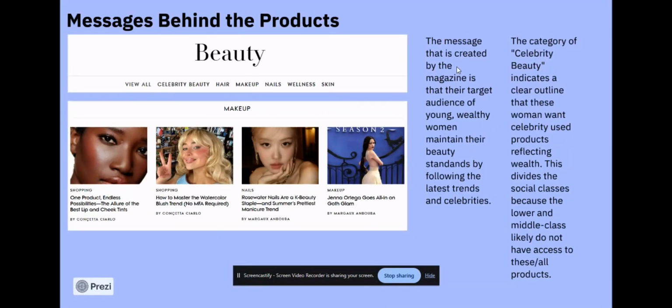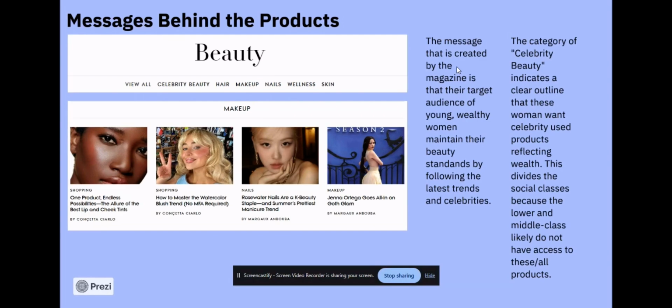And then I chose to say that the message that is created by the magazine is that their target audience of young, wealthy women maintain their beauty standards by following the latest trends and celebrities. The category of celebrity beauty, which you can see at the top image, indicates a clear outline that these women want celebrity-used products reflecting wealth.